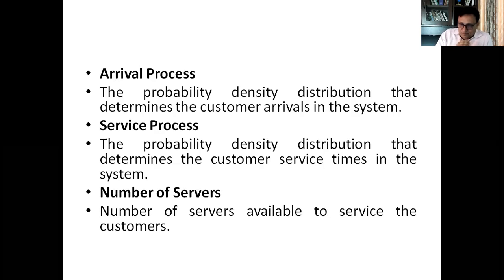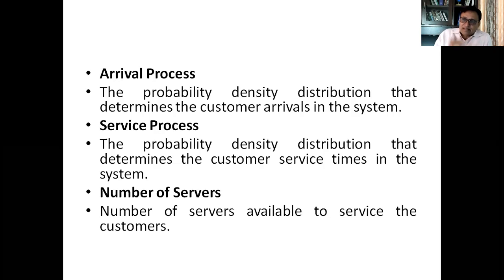That is called Poisson distribution. Second, the service process. The probability distribution that determines the customer service time in the system. So if I say exponential service, that if a customer arrives and it takes 6 minutes to serve the customer, and in an hour you serve 10 customers, so they may be served in the beginning of the hour or middle of the hour, or simultaneously they may be served.